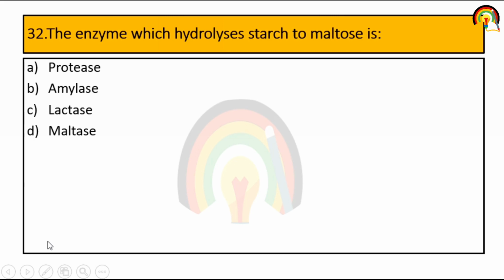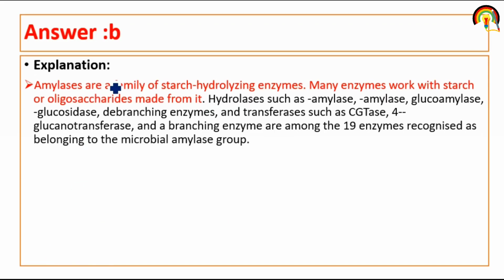Next one. The enzyme which hydrolyzes starch to maltose is mainly the amylase enzyme. Amylases are a family of starch hydrolyzing enzymes. Many enzymes work with starch or oligosaccharides made from it: hydrolases such as amylase, glucoamylase, glucosidase, debranching enzyme, and transferase.